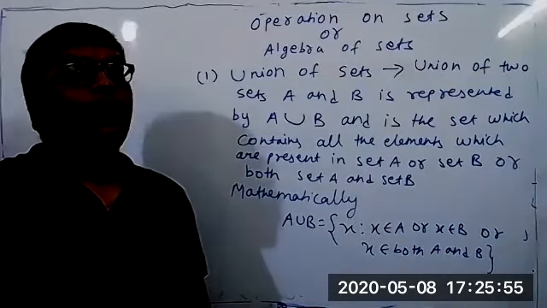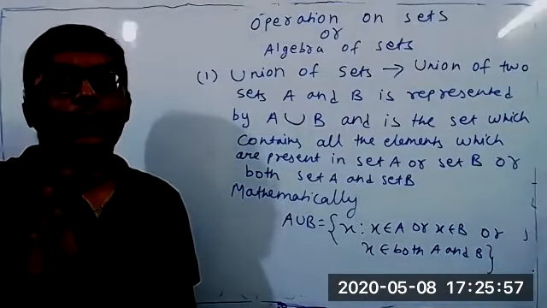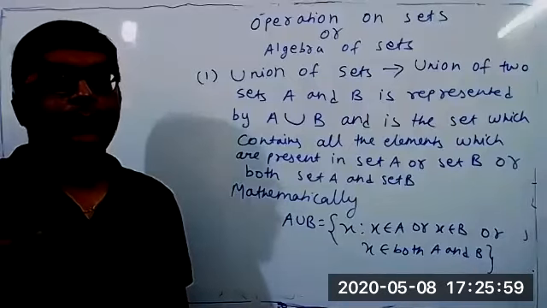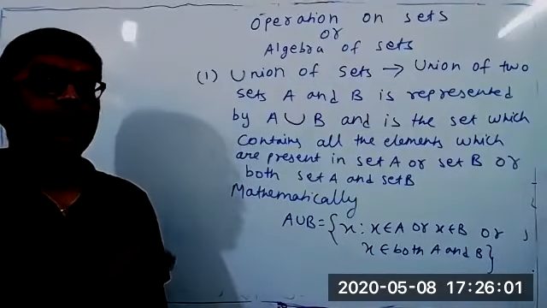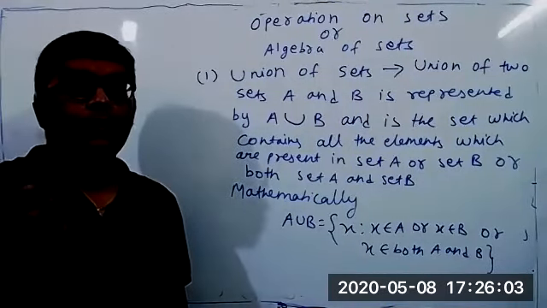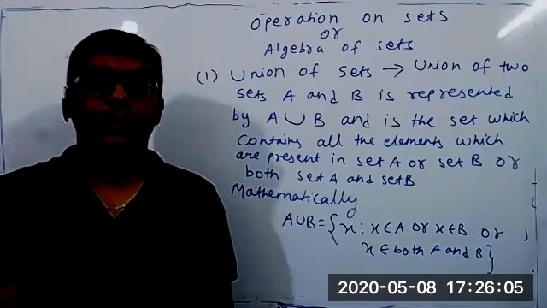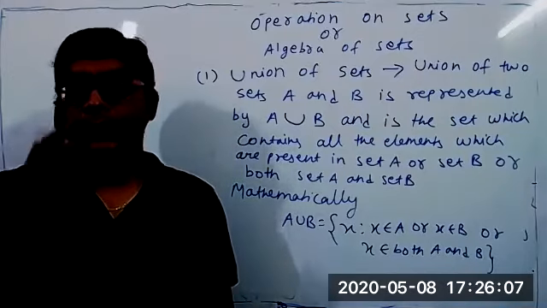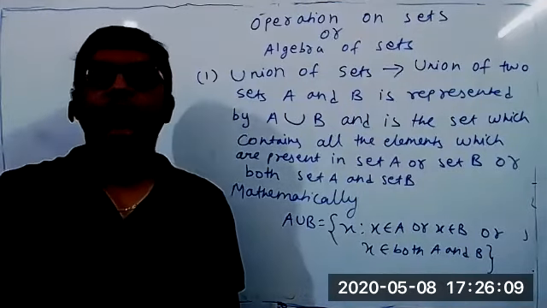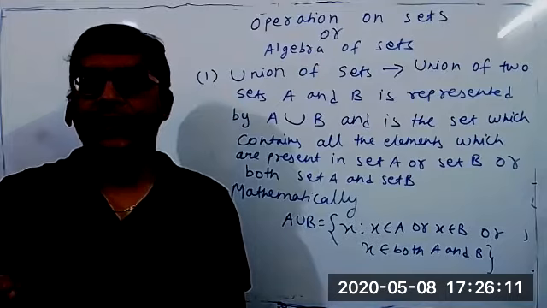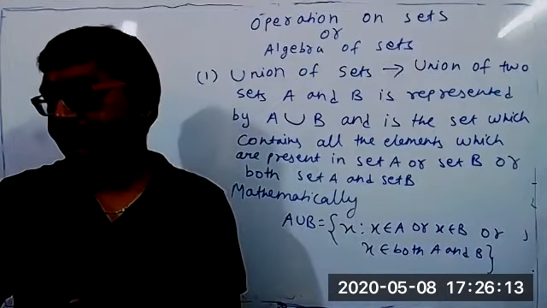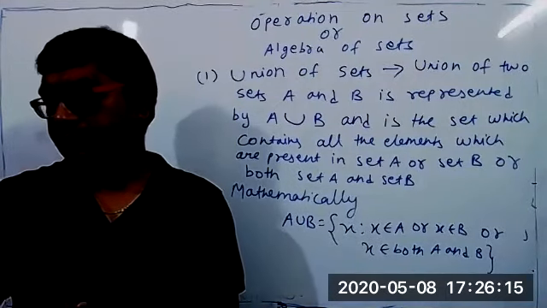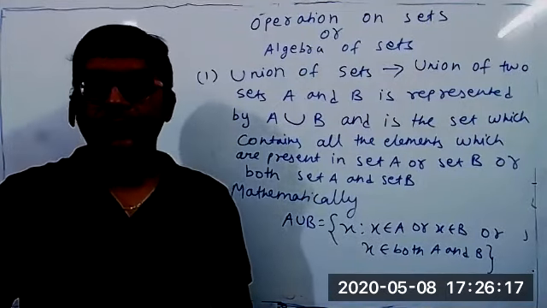Students, we are studying operations on sets, algebra of sets. Going back to school days, when you do operations on numbers, addition of numbers, when you add two numbers, what is the result? A number or something else? A number. When you add two numbers, you get a number.